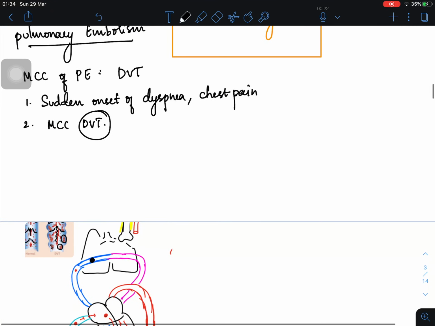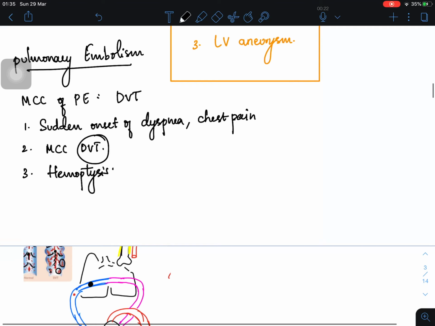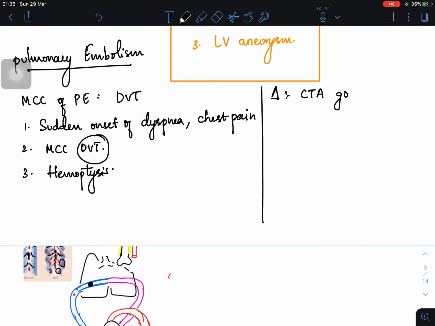Okay. Not only chest pain, the patient will also have hemoptysis. And in the question, they haven't given anything about hemoptysis as well. Right. Another important thing is, how do you diagnose this case? You diagnose this case by using CT angiography. This is the gold standard, right? There you can find where the clot is, maybe in the right or in the left pulmonary artery.